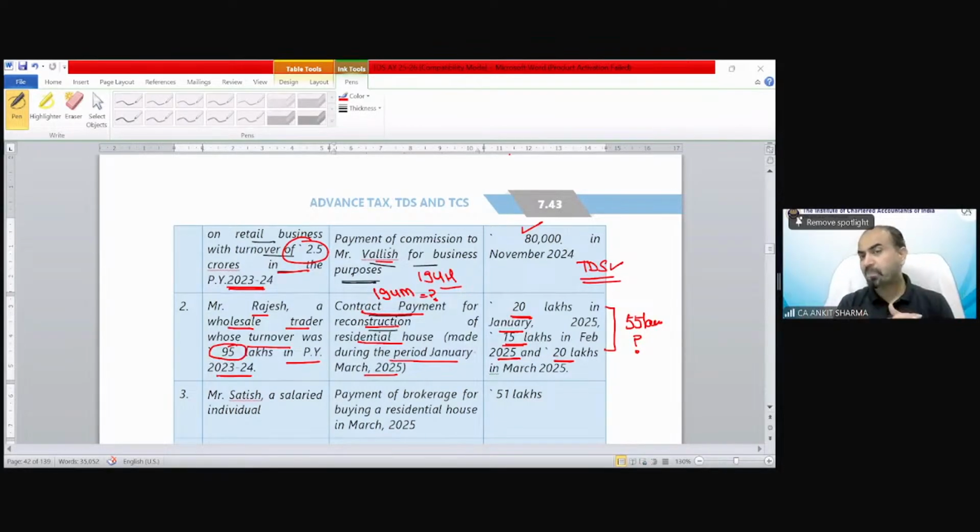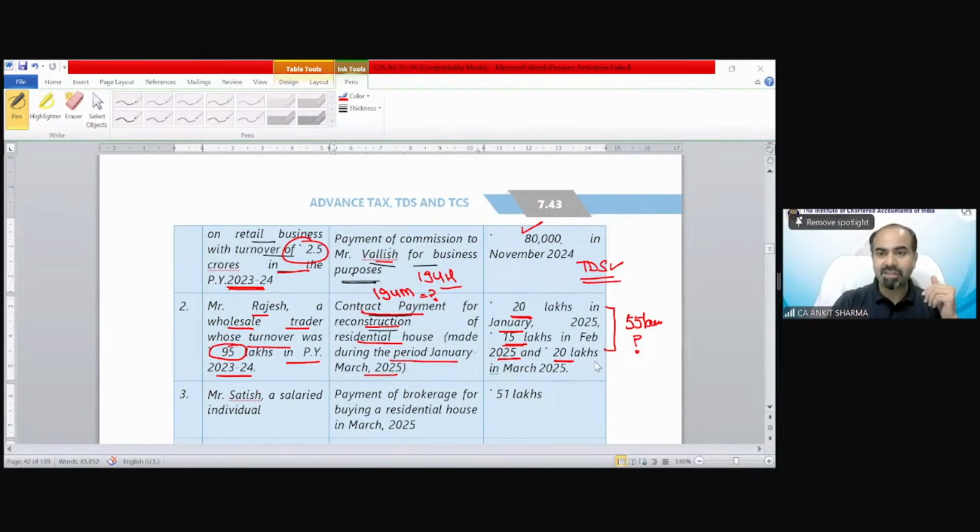It is for personal purpose, students. You can see the payment has been made for a residential house. So what should be your answer? Whether TDS should be deducted or not? Almas is saying yes, Pavan is saying no, Sunil is saying no. Anyone wants to change? Because turnover is exceeding 50 lakh, but that is a payment for a residential house, personal purpose. So is that personal purpose benefit there or not?